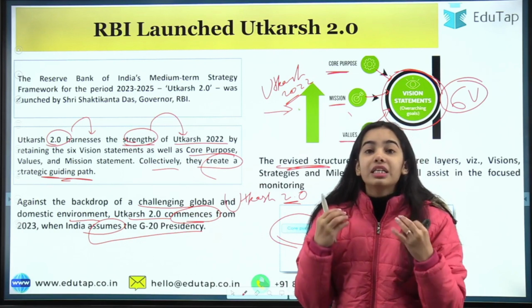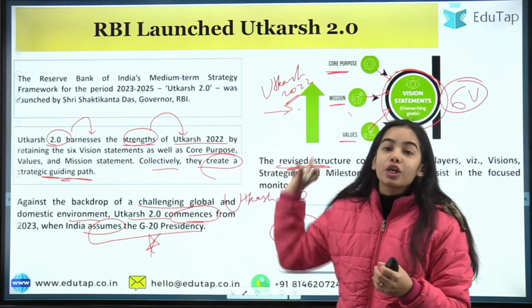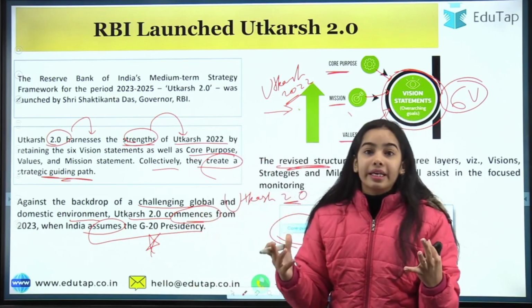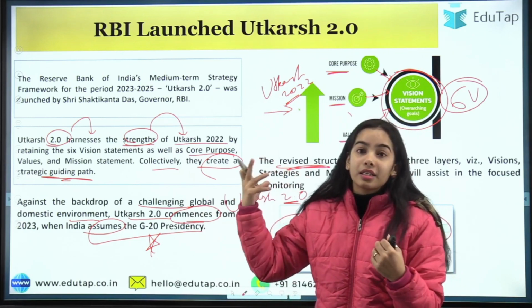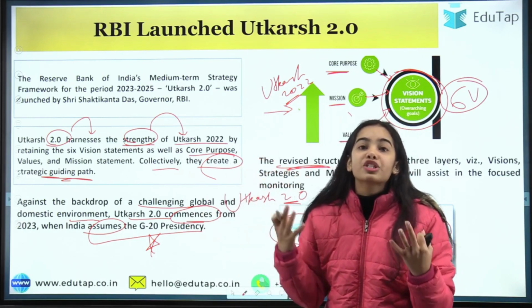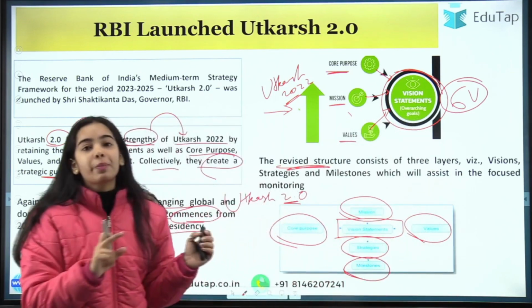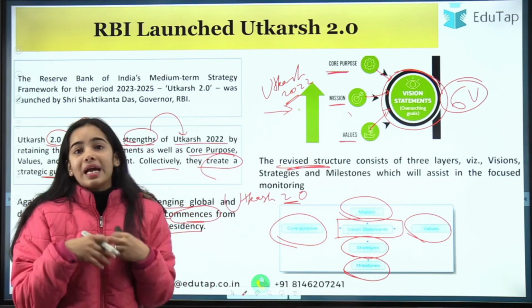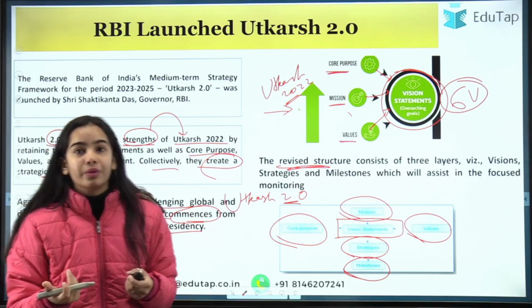So we have this opportunity, as having the G20 presidency, that through the Utkarsh 2.0, the RBI can have the vision to go global in its progress, to show the countries how much it has achieved in the digital forum. Okay. So this G20 presidency will also be a great effect, as we have the presidency, so we can show the countries how much we have grown.